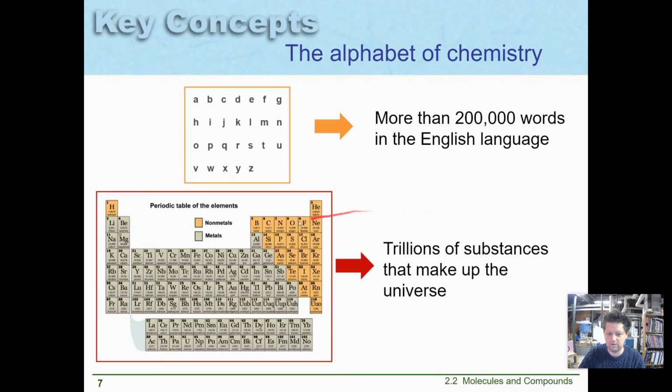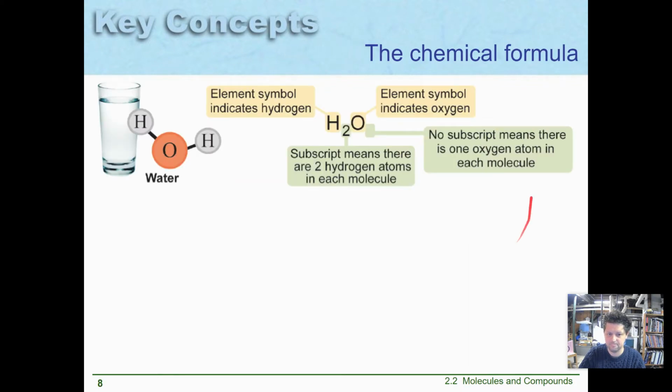I like to relate the periodic table to the alphabet. With 26 letters in the English alphabet, I can make more than 200,000 words. Well, there's 92 naturally occurring elements. With 92 elements, I can make trillions of substances. And we label them all with a chemical formula. You've probably heard of H2O. It's the most popular, most famous chemical formula there is. But every kind of substance has its own chemical formula.